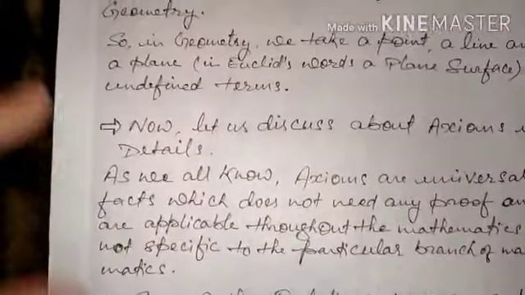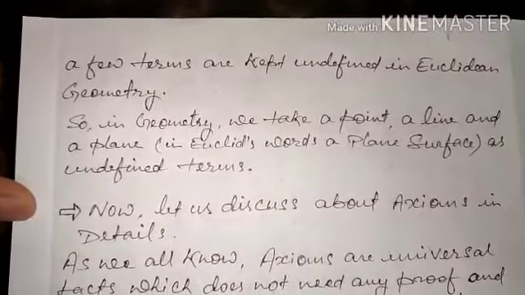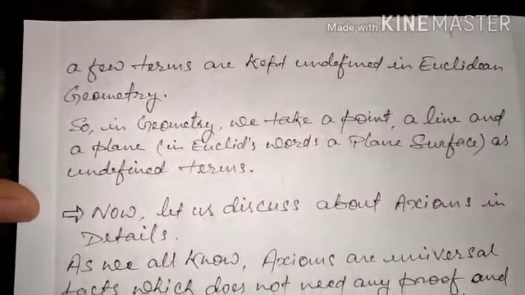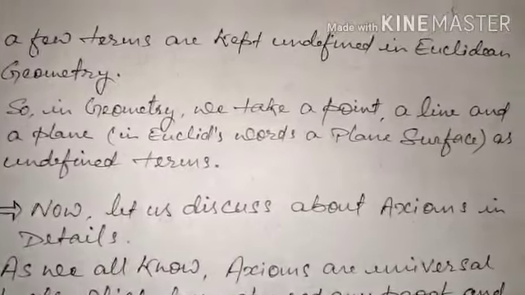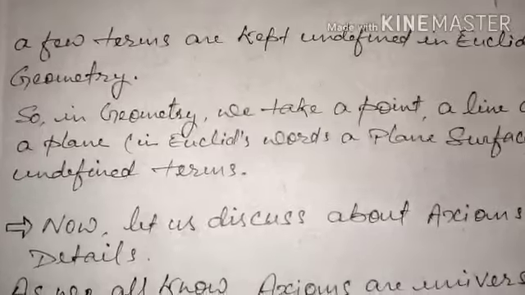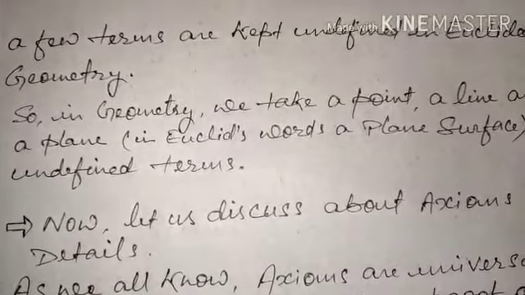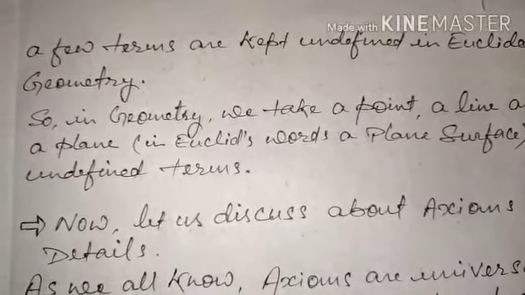Because of this, a few terms are kept undefined in Euclidean geometry.